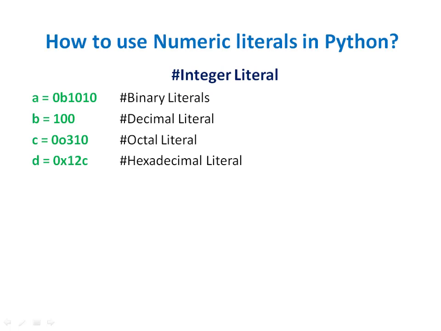The first category of numeric literal is integer literal. We can see there are 4 assignment statements given in which some values are being assigned. For example, a is assigned the value 0b1010 and it is a binary literal. b is assigned the value 100, it is a decimal literal. c is equal to 0o310, that is an octal literal, and d is 0x12c, that is a hexadecimal literal.